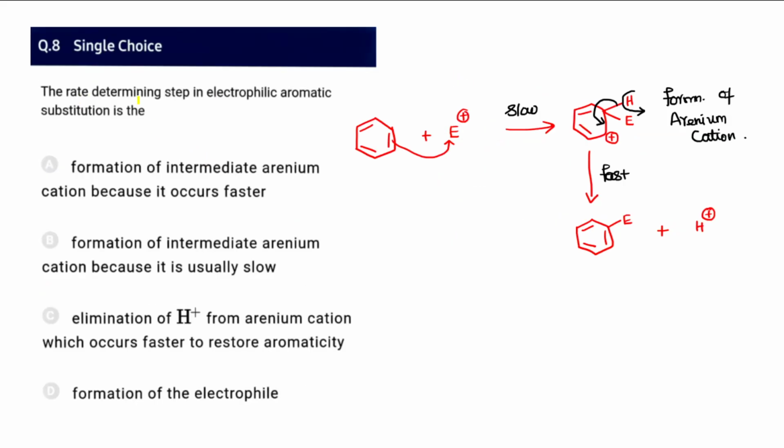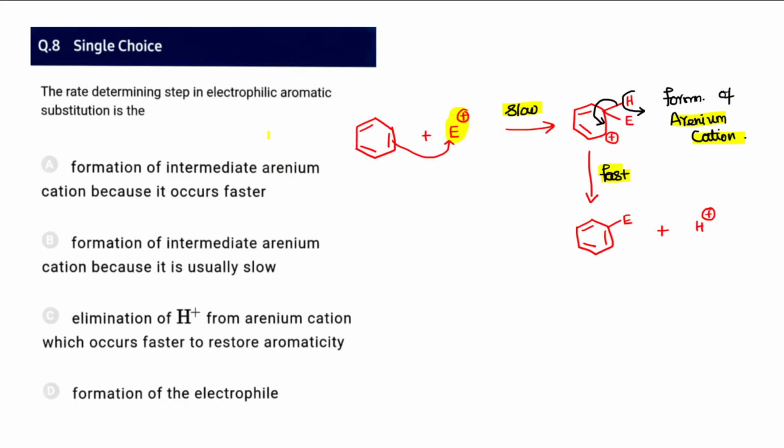And the 8th one, rate determining step in electrophilic aromatic substitution. Let's say benzene reacts with an electrophile. The very first step is a slow step where the formation of arenium cation is going to happen, whereas the second step is a fast step, so therefore that must be the answer.